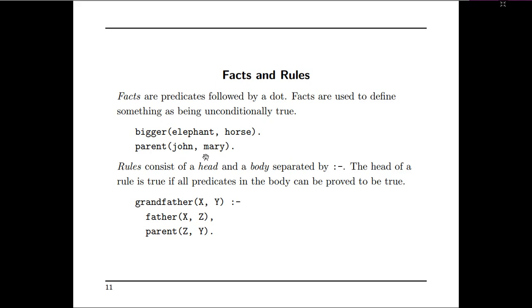The head of the rule is true if all predicates in the body can be proved to be true. For example, I want to know who is the grandfather of y: grandfather of x, y. To know whether x is grandfather of y or not, we need to cross check.